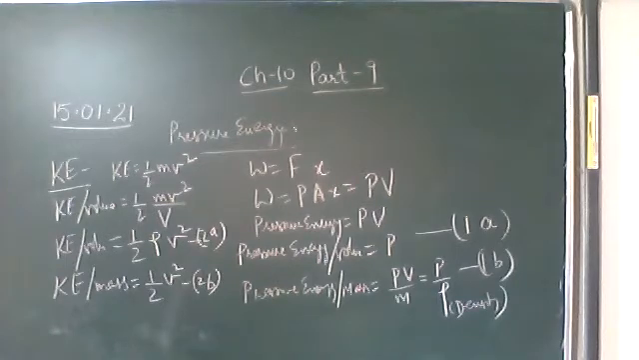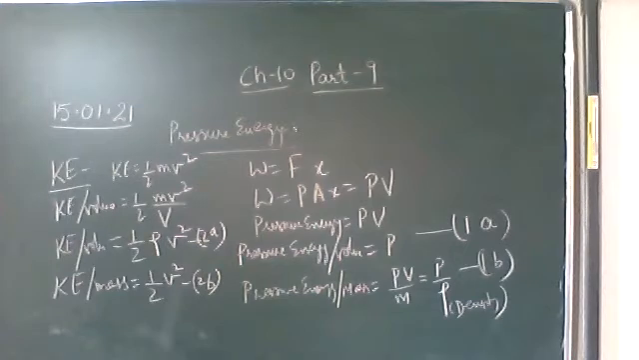Again, we will find out kinetic energy per unit volume and per unit mass. Kinetic energy per unit volume is divided by volume, and mass upon volume we know is density. So it is half rho v square, where rho is the density. And kinetic energy per unit mass is half mv square upon m, so it is equal to half v square.